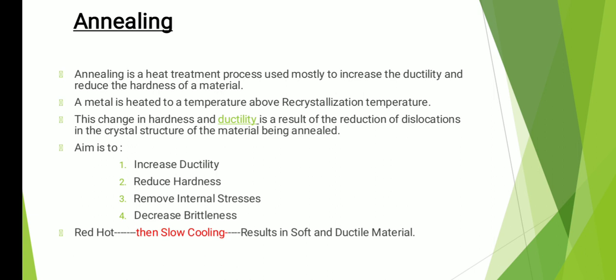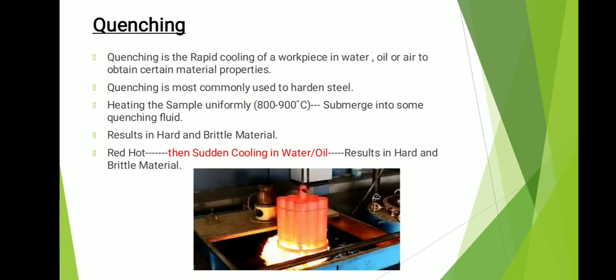Now, what is the aim of annealing? Basically, annealing aims at increasing ductility, reducing hardness, removing the internal stresses and decreasing the brittleness. So friends, if somebody asks you what is annealing, it is a process in which you heat the material to a temperature above recrystallization where it becomes red hot, then you do a slow cooling, which results in soft and ductile materials.